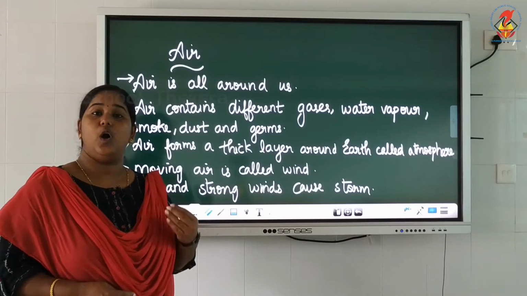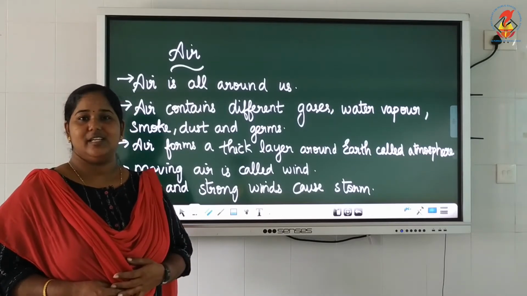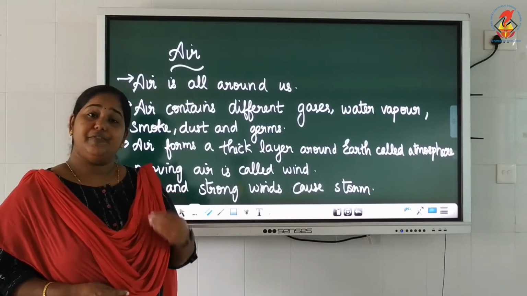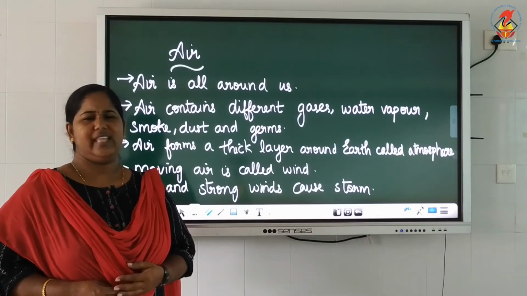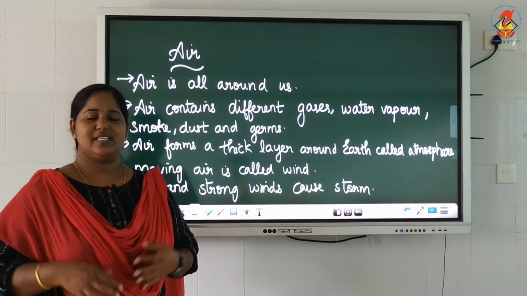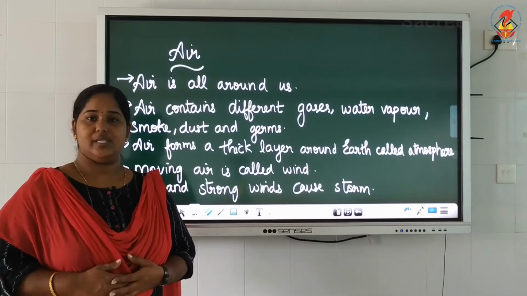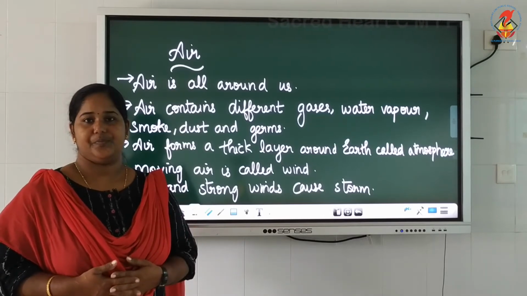Moving air is called wind. We all love wind, isn't it? It gives a soothing effect. But fast and strong winds lead to storms. That we don't like. The same air is behaving in two different ways, like gentle wind and heavy storms.